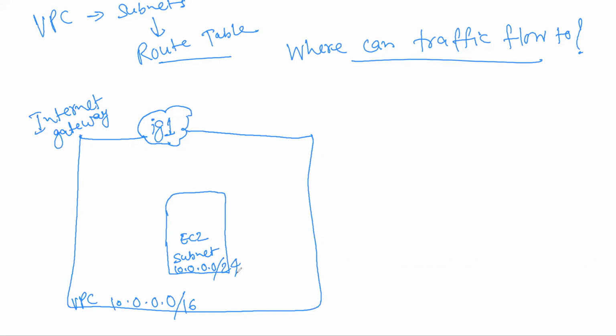How many IP addresses will be there? 256. Right? Now in this subnet you have an EC2 instance, you have a public IP, and you have the routing table defined.